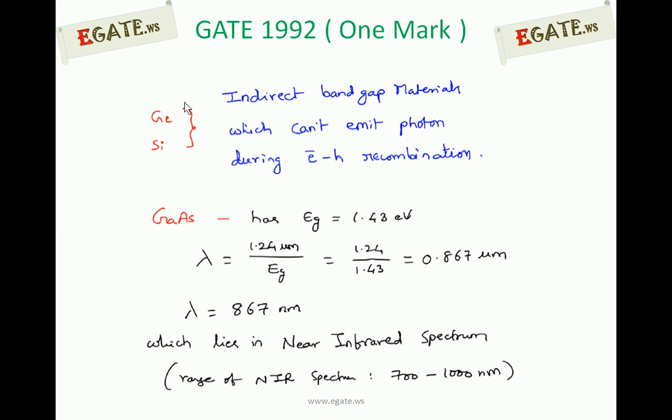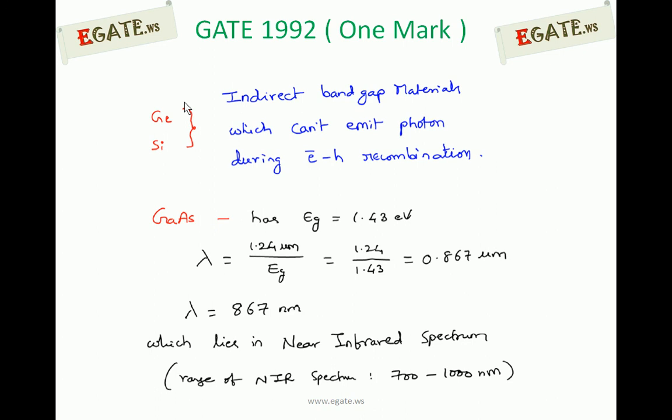So out of the four options, germanium and silicon are indirect bandgap semiconductors, which cannot emit photons. So these two are not going to be the answer for the question, and we can omit germanium and silicon. The other two, gallium arsenide and gallium arsenide phosphide, are both direct bandgap semiconductors. So we need to calculate the wavelength of that material based on the energy gap.